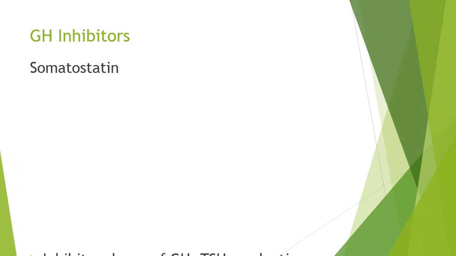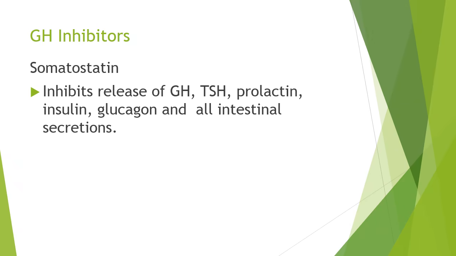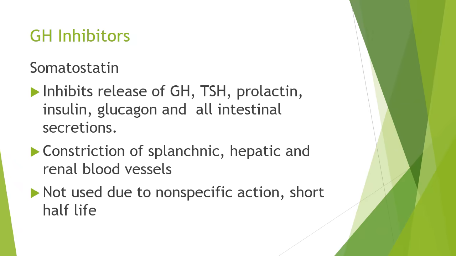There are drugs which inhibit the growth hormone activity as well. So these are somatostatin, which inhibits the release of many hormones like thyroid stimulating hormone, prolactin, insulin, glucagon, and all of the intestinal hormones, and even secretions of the intestine are inhibited. It also causes constriction of splanchnic, hepatic, and renal blood vessels.